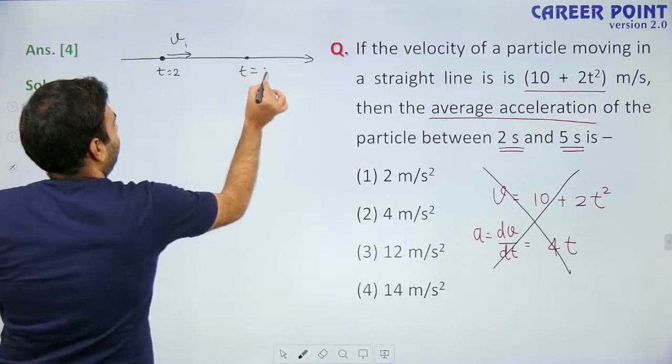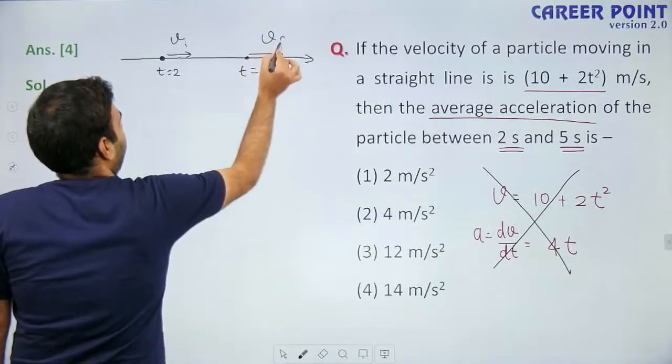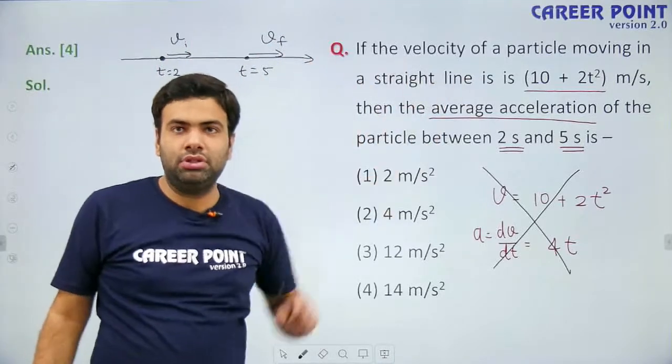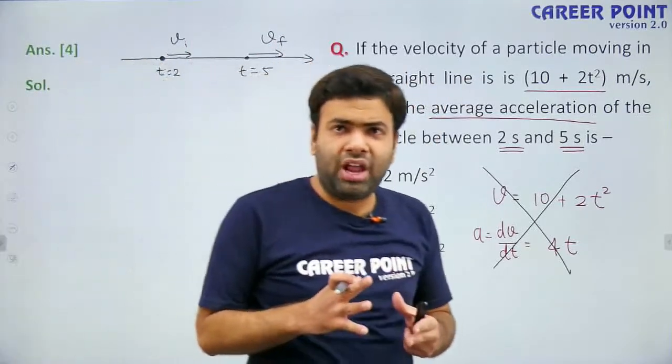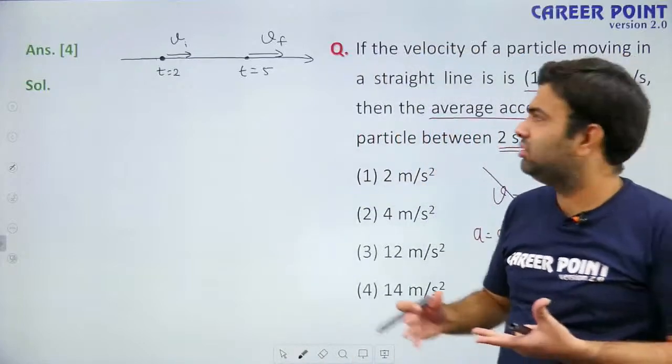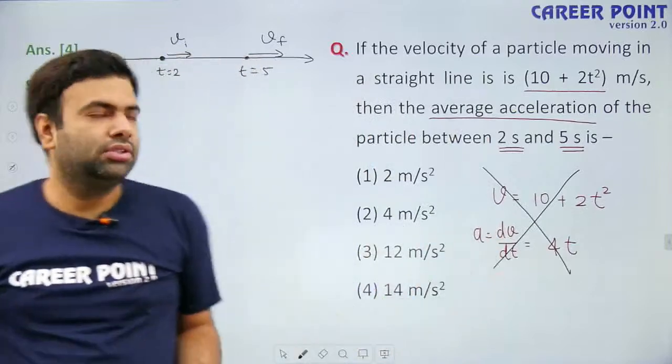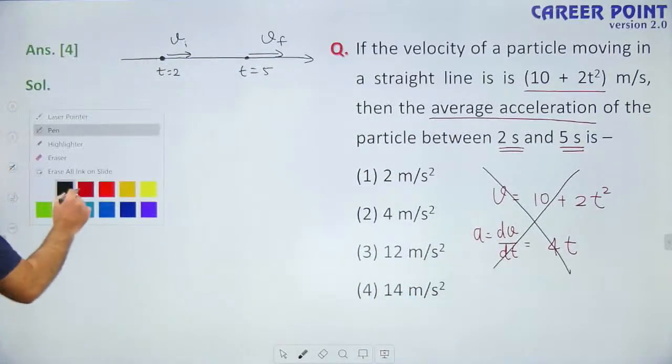At t equals to 5, suppose its velocity is the final velocity. Because they are moving in the same straight line, there is no need for vector addition or subtraction, because if the direction is same, we can do it in scalar, algebraic form.